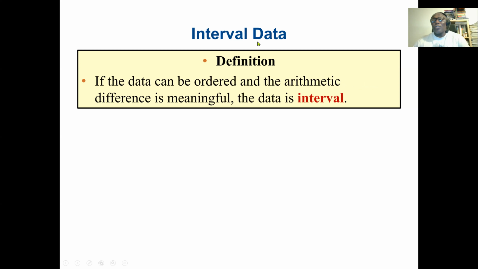Next, we go to the interval data. With interval data, we can do some arithmetic operations, but most of them will be addition and subtraction. Now we say that if data can be ordered and the arithmetic differences are meaningful, the data is interval. An example will be temperature. When a temperature is 0, it means something. So temperature is, again, interval data.